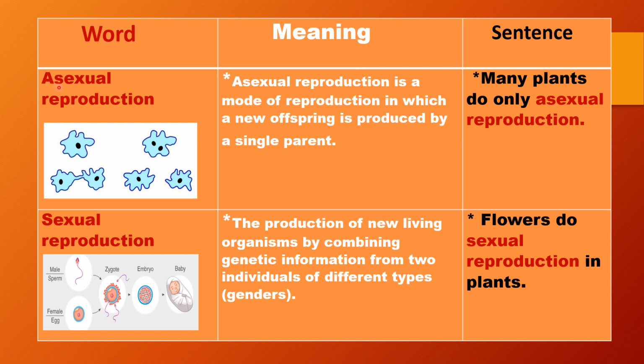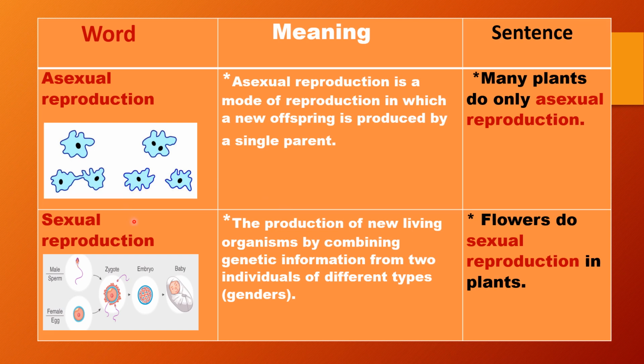The first word is asexual reproduction. Asexual reproduction is a mode of reproduction in which a new offspring is produced by a single parent. We can use it in a sentence like, many plants do only asexual reproduction.